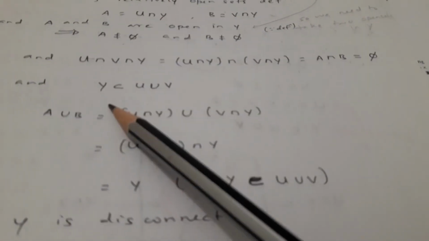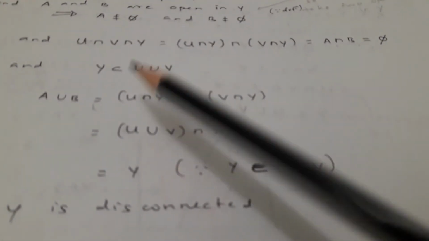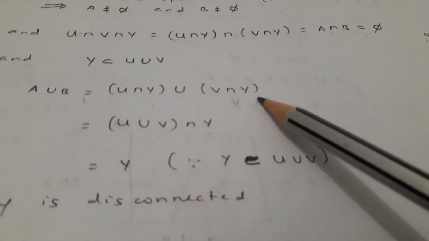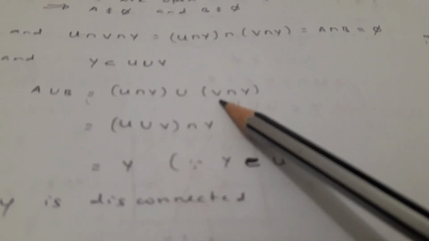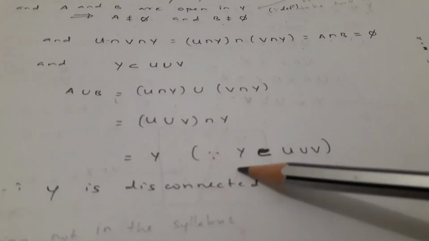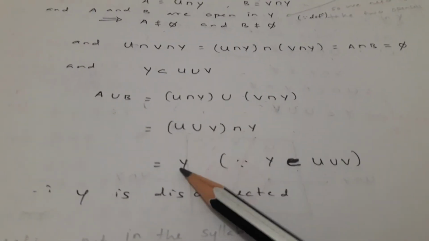And we are given Y is a subset of U union V. So A union B will be U intersection Y union V intersection Y, which can be written as U union V intersection Y. Because Y is a subset of U union V, this is equal to Y, since the smaller of these two is Y. So these two are making Y, therefore these two are the separation sets of Y. Therefore Y is disconnected.